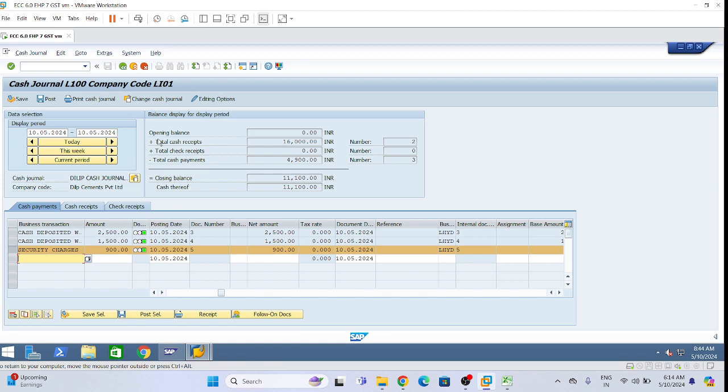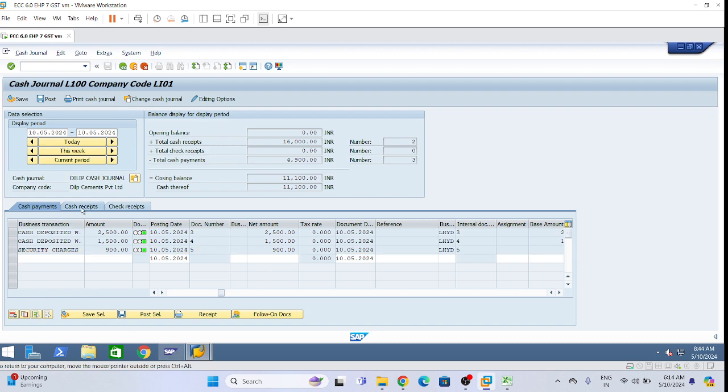Now one very important thing I will tell, like for multiple transactions at a time we want to do. Now let's do one cash receipt again.